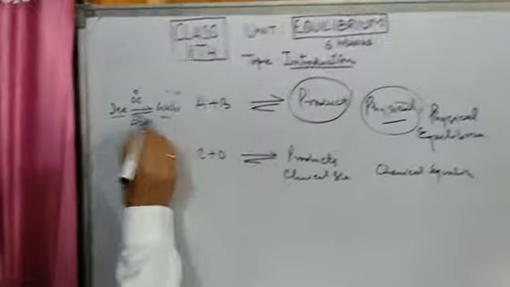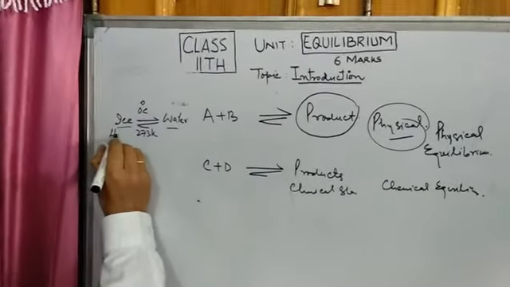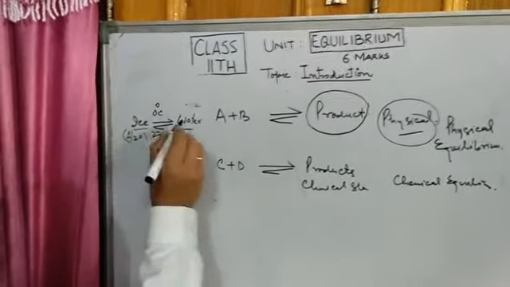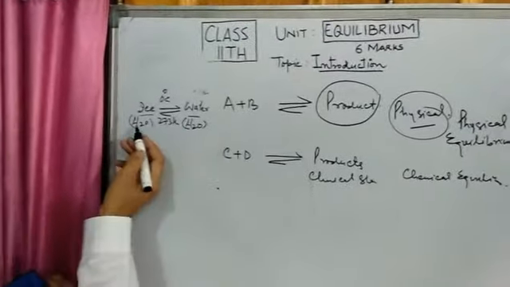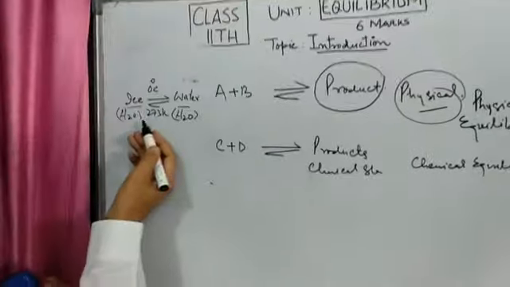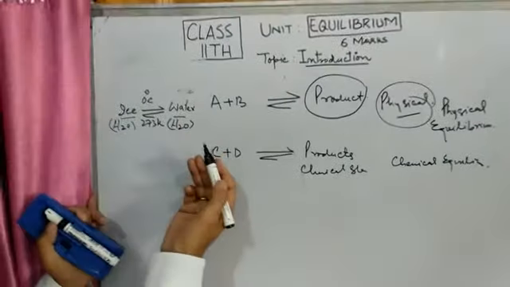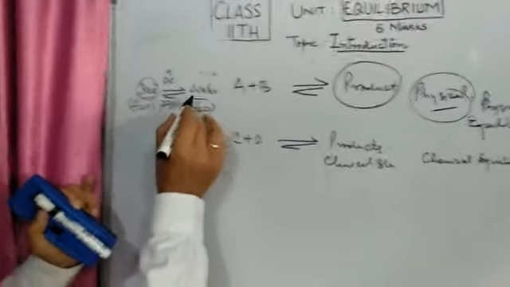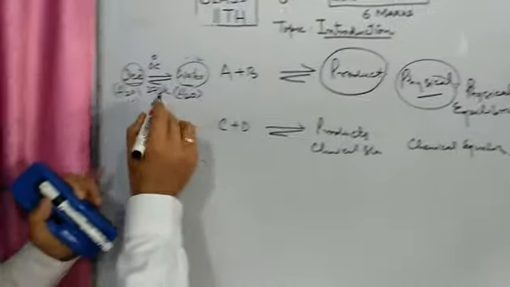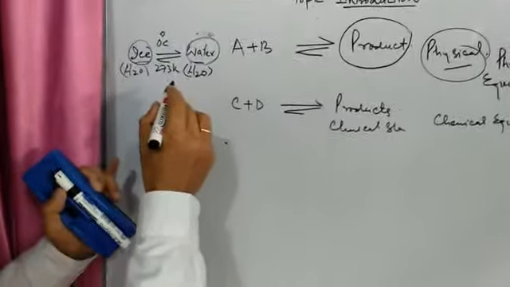So what has happened in this reaction? What is the chemical formula of ice? H2O. What is the chemical formula of water? H2O. Now ice has changed to water. So what is the change? The change is in the physical state. Here it was in solid state, but now it is in liquid state. So this is an example of physical equilibrium.